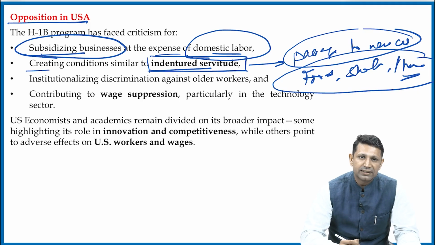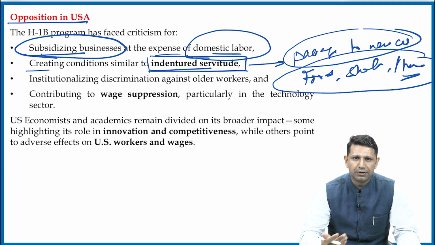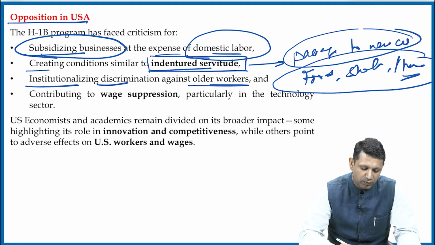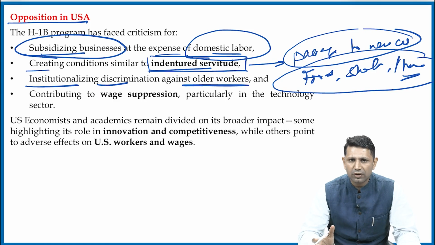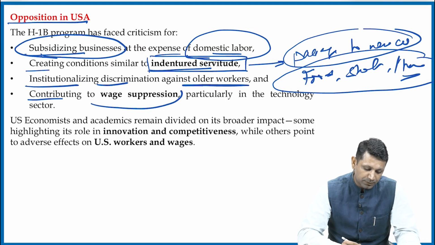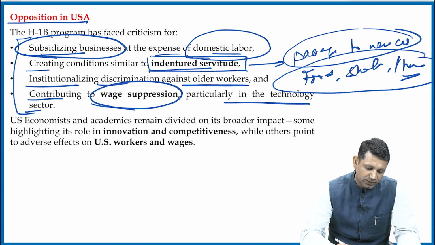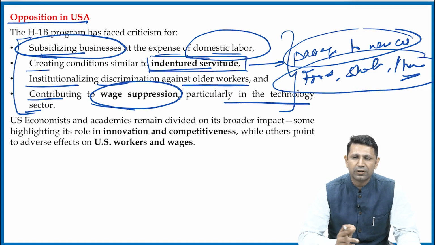So it is said that it is a new kind of servitude, indentured servitude. Second, it has institutionalized discrimination against older workers. Why? Because the older workers of the USA are not getting employment, and the foreign workers are getting employed under this visa scheme. Then it is contributing to wage suppression, particularly in the technology sector. So these are the concerns raised by US citizens regarding this H1B visa.